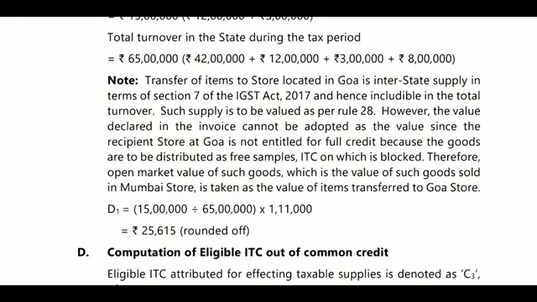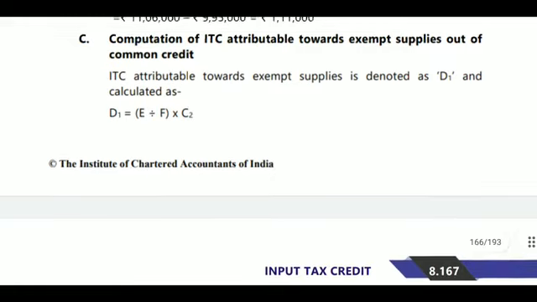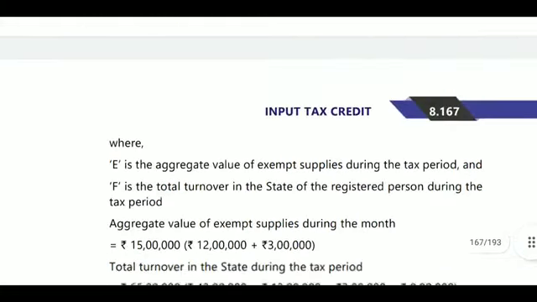Therefore open market value of such goods will be considered for Mumbai store, that is 15 lakhs divided by 65 lakhs into 1,11,000 will be 25,615. This amount will be attributable to exempted supplies.